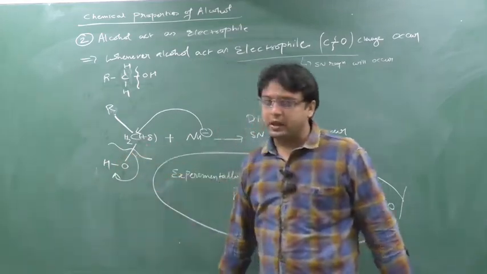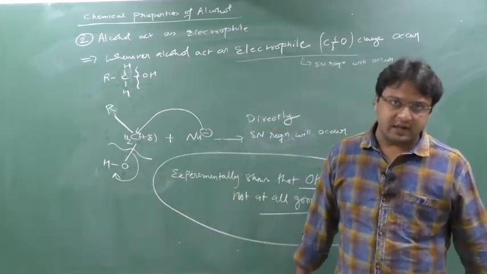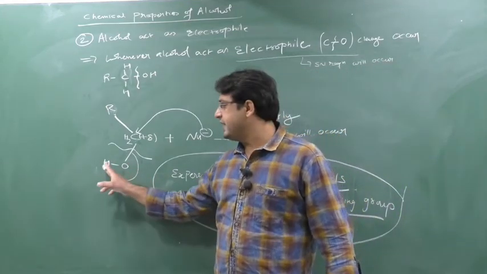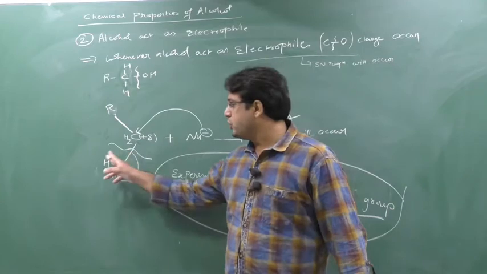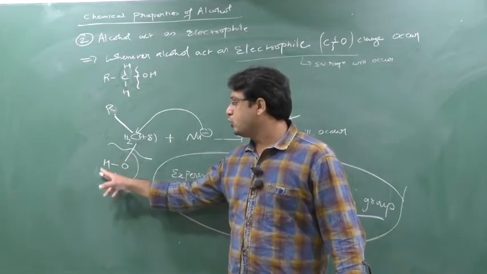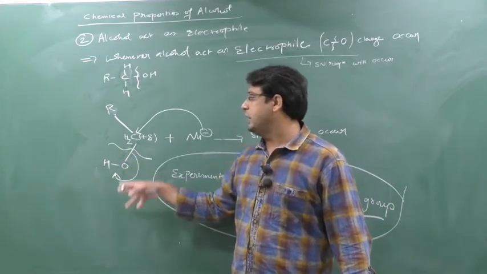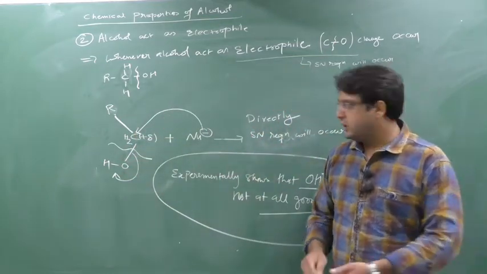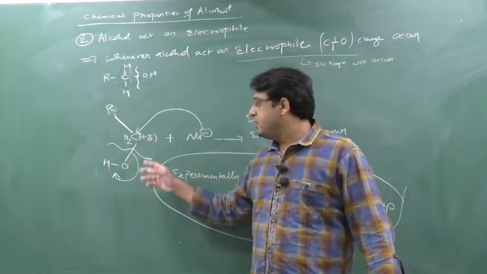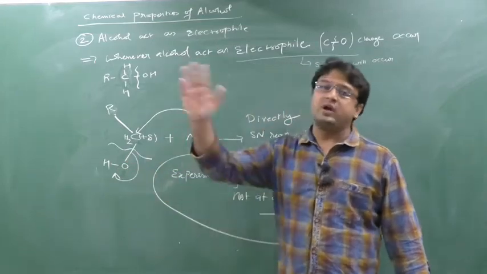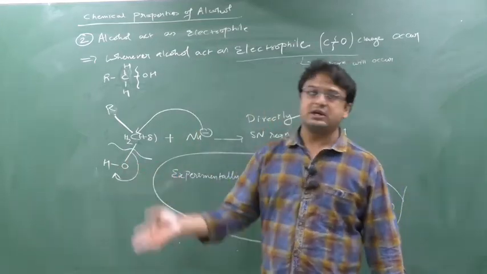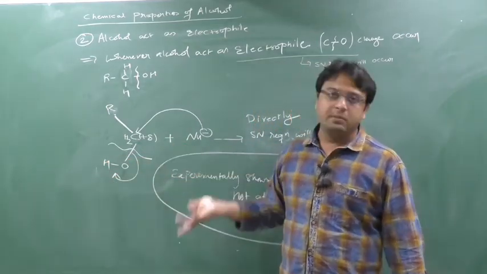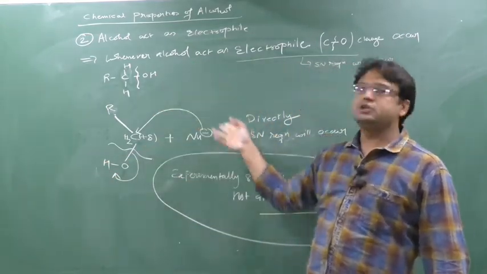Now carbon is thinking, I should do something so that first OH should get married. If OH is getting married to someone, this OH will automatically go. If OH automatically goes, I will be free. Then I can do the marriage with this Nu minus. In short, this carbon is thinking, if OH does a reaction with someone else, this OH will go, then carbon will be free, so carbon will do the reaction with this nucleophile.